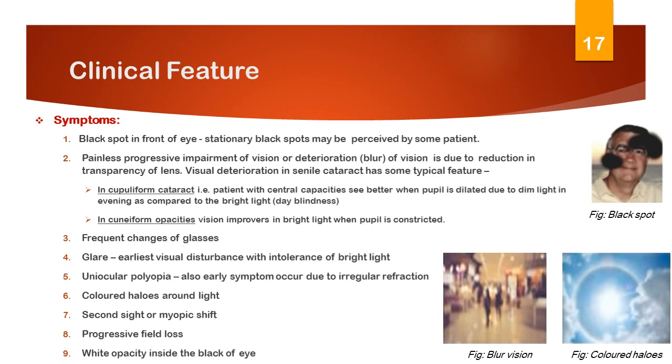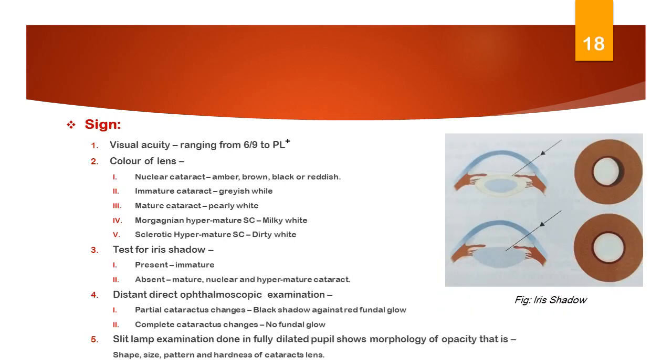Progressive field loss. Generalized reduction in sensitivity due to the loss of transparency. And white opacity inside the black of the eye, as noted by friends and relatives. Signs. Visual acuity depends on the location and the maturation of the cataract, ranging from 6/9 to PL present. In the nuclear cataract, visual acuity may be 6/9 to PL present. Immature senile cataract, 6/9 to finger count. Mature senile cataract, hand movement to PL present, and hypermature senile cataract, only PL present.